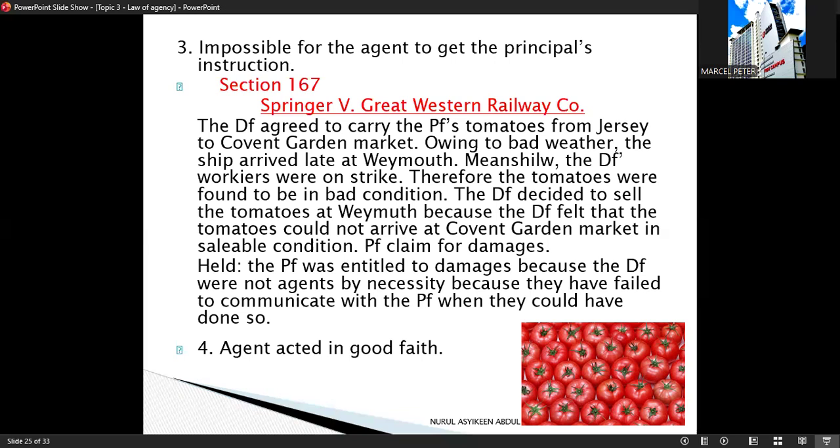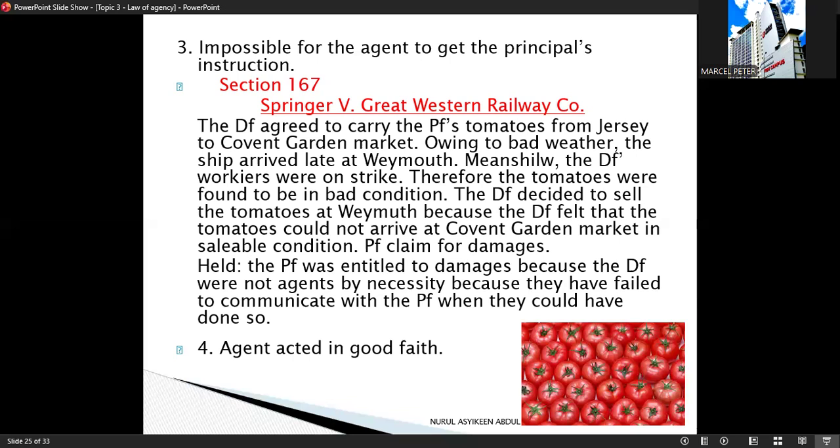Let's look at case Springer versus Great Western Railway Company. So in this case, the defendant agreed to carry the plaintiff's tomatoes from Jersey to Covent Garden Market. Due to bad weather, the ship arrived late. Workers were on strike and the tomatoes were deteriorating. The defendant decided to sell the tomatoes at Weymouth, believing they would not arrive in good condition. So the plaintiff claimed damages.